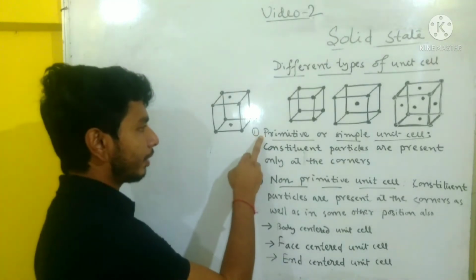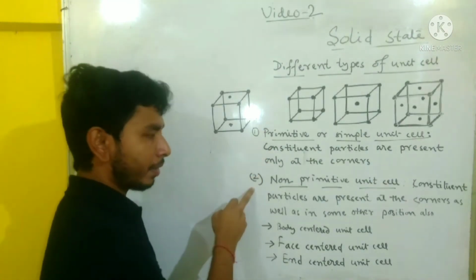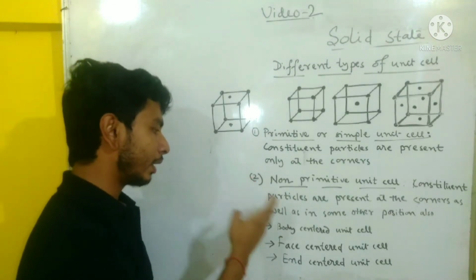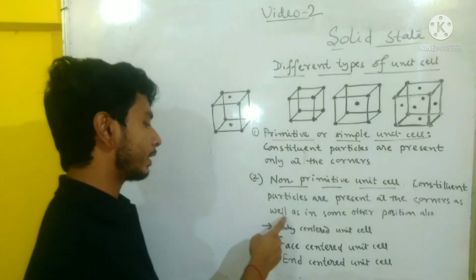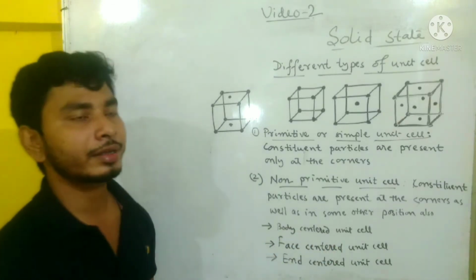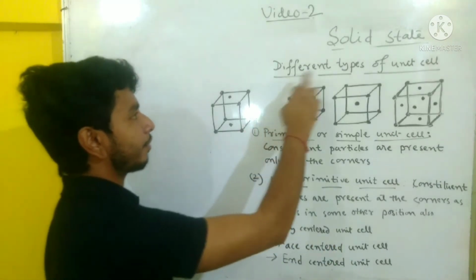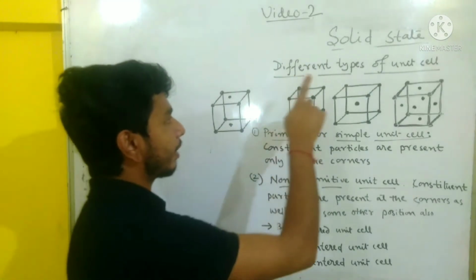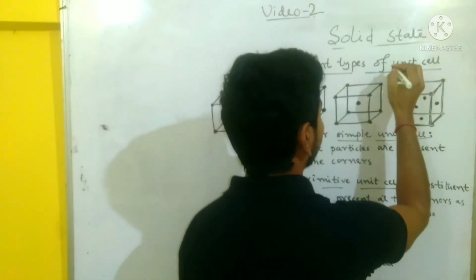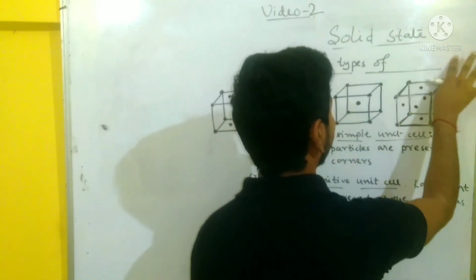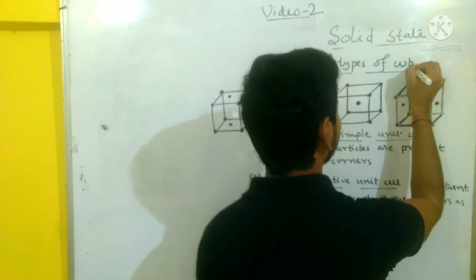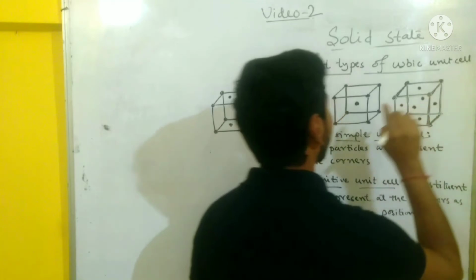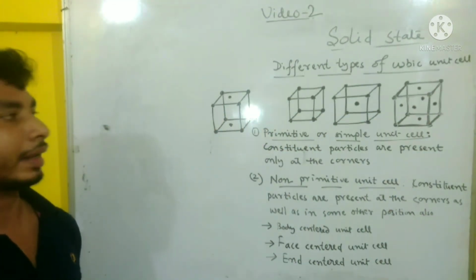So primitive unit cell and non-primitive unit cell, these are the two different categories of the unit cell. Non-primitive unit cell again has different types: body centered, face centered, and end centered. So these are the different types of unit cell. Now come to different types of cubic unit cell.